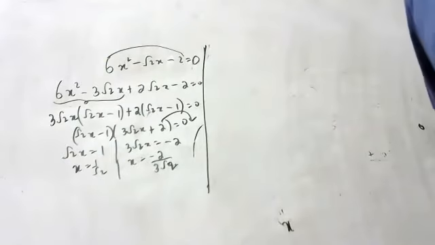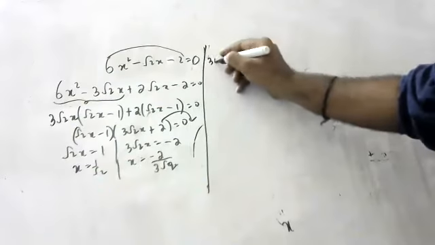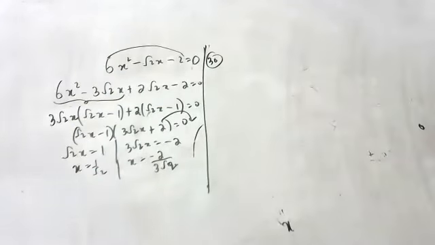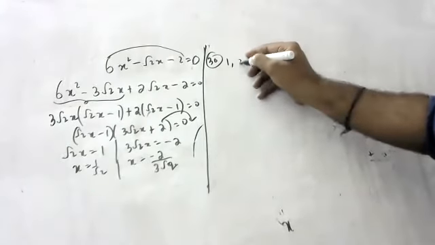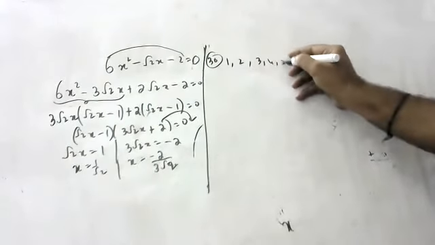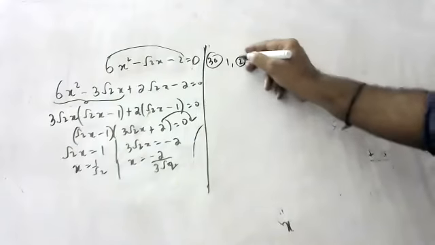Next question. Question number 30, children. Please see here, children. A die is thrown once. Die is thrown once means what will we be having, children? 1, 2, 3, 4, 5, 6. A die is thrown once. Find the probability of getting a prime number.